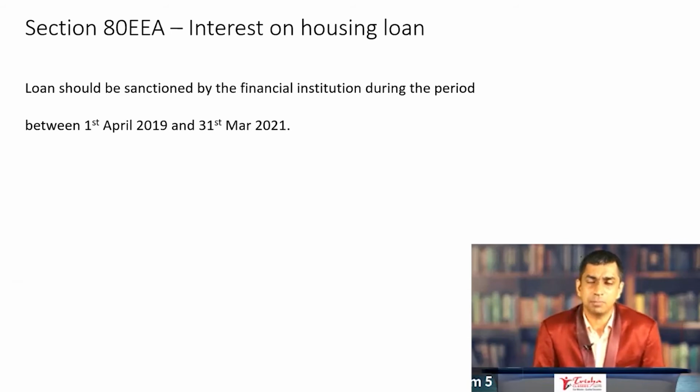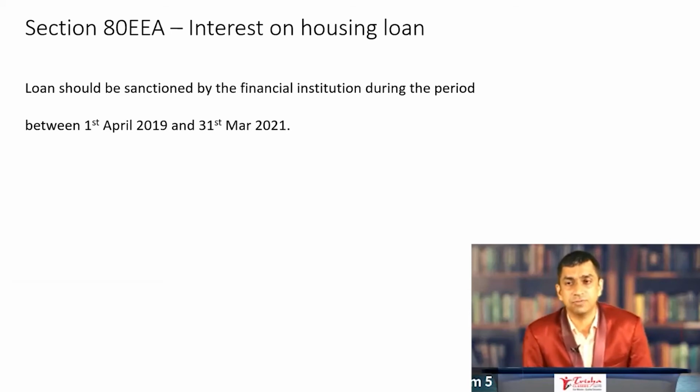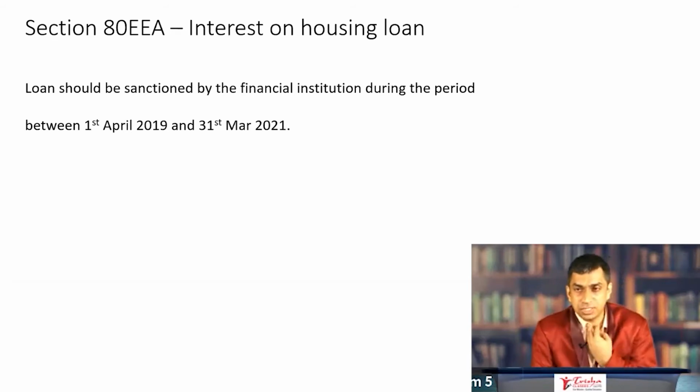Very, very simple amendment. The first one is section 80EEA, interest on housing loan. Very, very simple amendment this is. 80EEA talks about deduction for interest on housing loan. A little bit of background on this particular section.